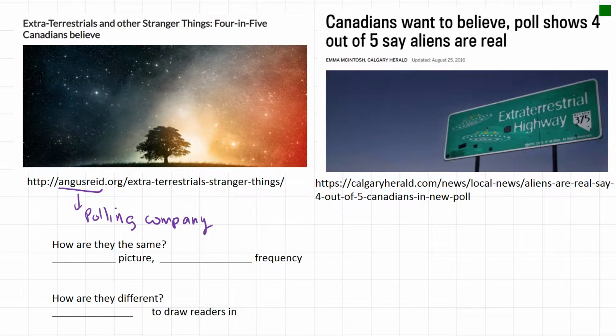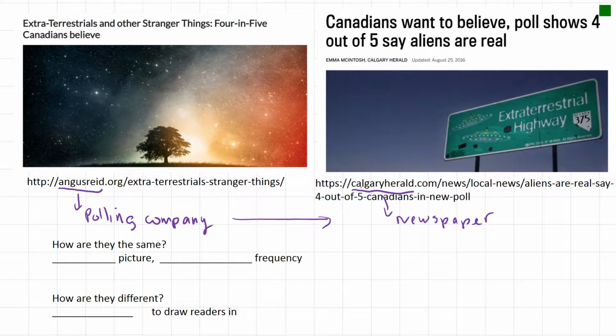Now, this on the right is Calgary Herald. It's a newspaper. And that newspaper read about the poll and reported on it. So that's why the titles are very similar. So how did both the polling company and the newspaper report on this survey? And what makes them the same?